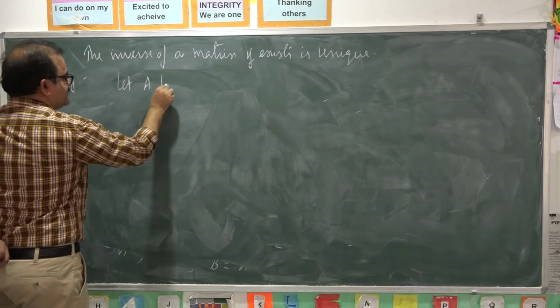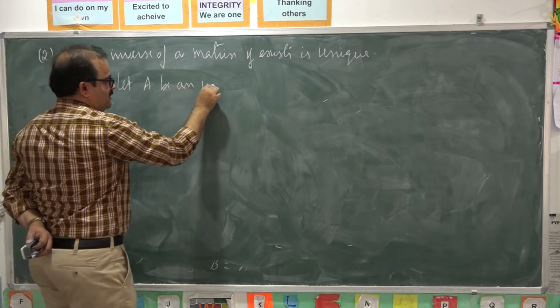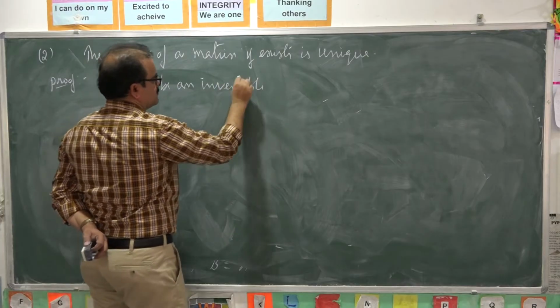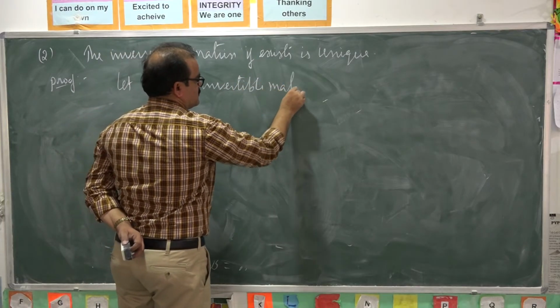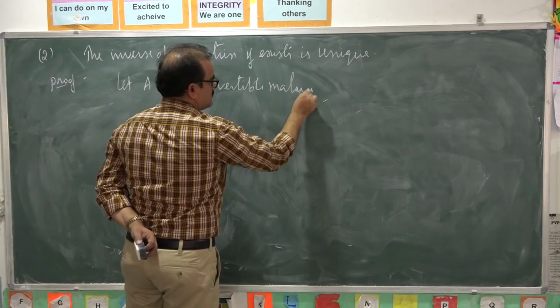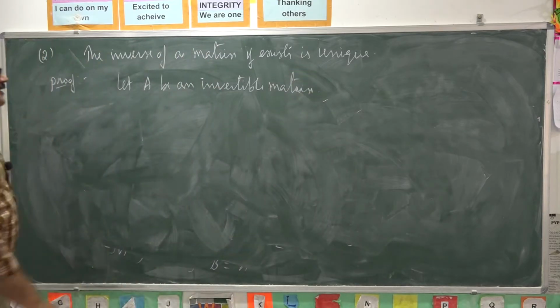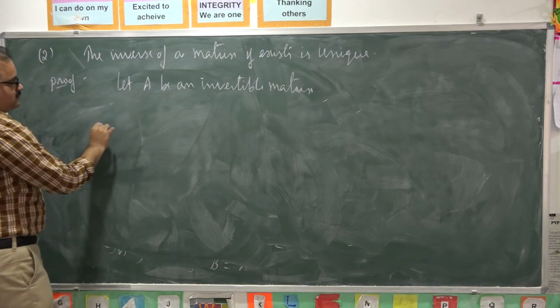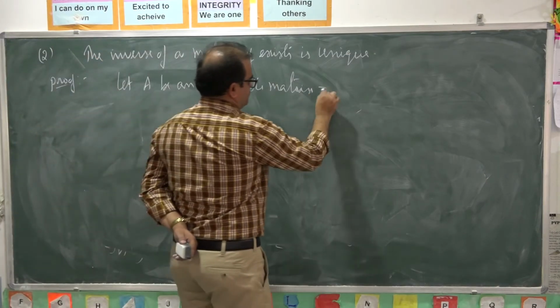Let A be an invertible matrix. Then A inverse exists.